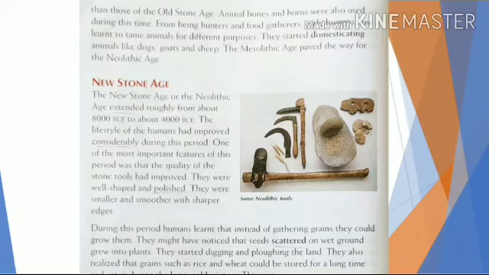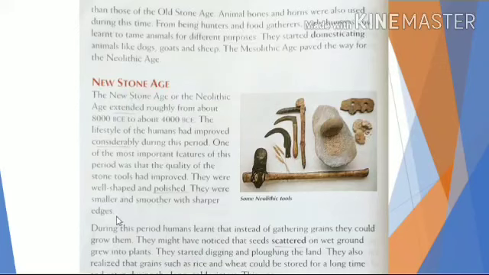Now let us read about the Neolithic Age or New Stone Age. The New Stone Age or the Neolithic Age extended roughly from about 8,000 BCE to about 4,000 BCE. The lifestyle of the humans had improved considerably during this period. One of the most important features of this period was that the quality of the stone tools had improved. They were well shaped and polished. They were smaller and smoother with sharper edges.